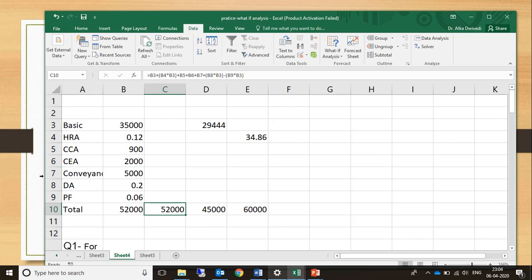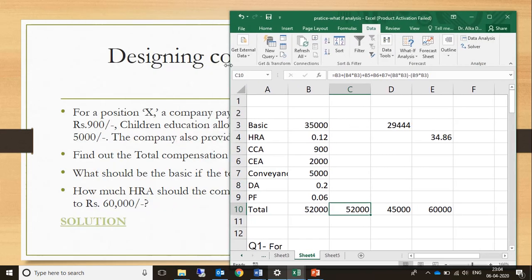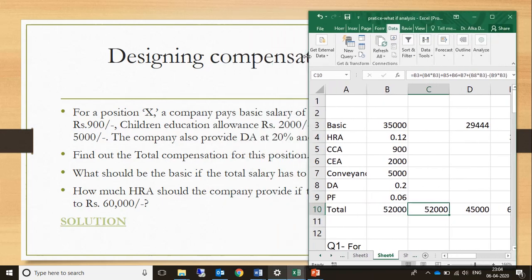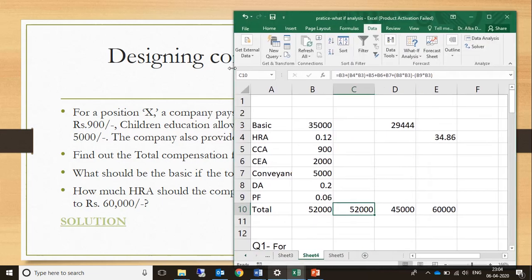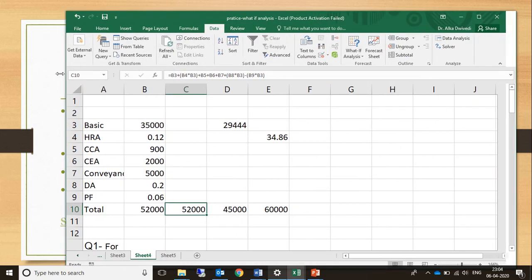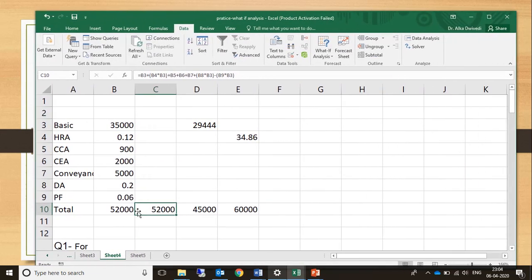Now let's go to the next part of it. What is the next part of the question? The third part says, how much HRA should the company provide if the total salary is to be rupees 60,000? Now again, the total salary is the final goal, which we were calculating with the given input. Okay, so now we want the final goal to be 60,000 by changing one of the inputs. Let us see what that input can be.